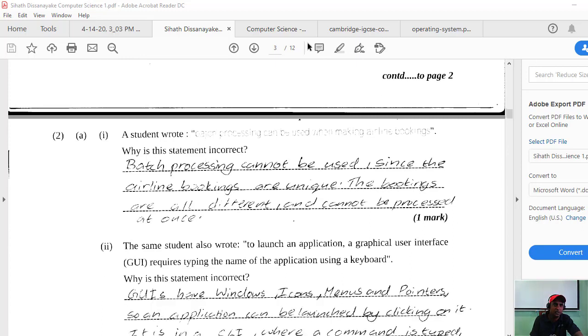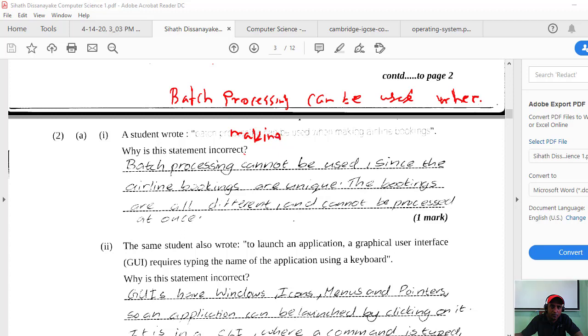We are going to do the second question. This question says the student wrote a statement: batch processing can be used when making airline bookings. The question is not clear because it is a scanned document, but it says batch processing can be used when making airline bookings, right? This is the question, airline booking.